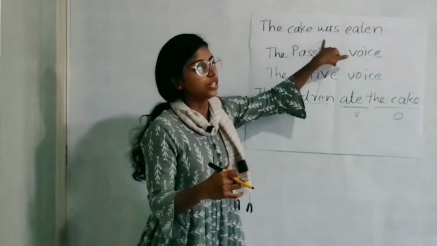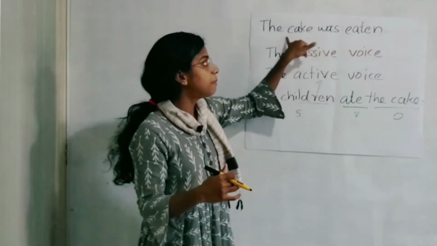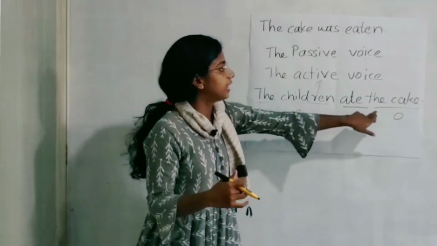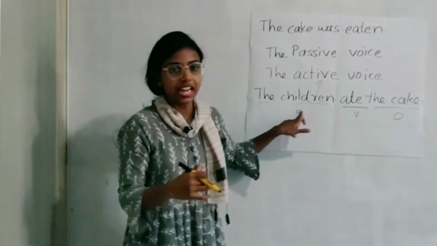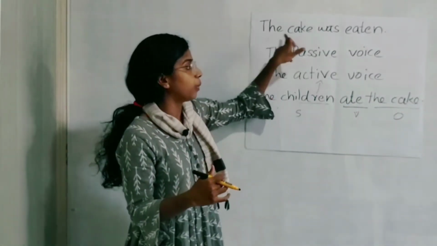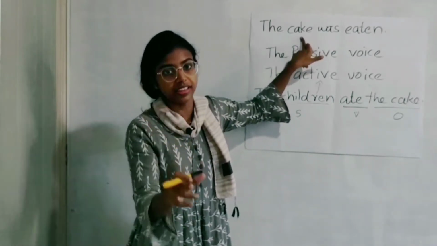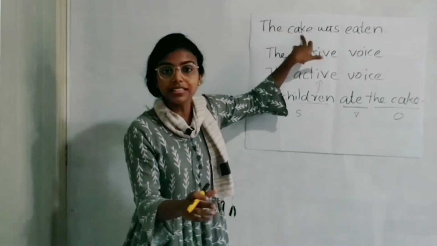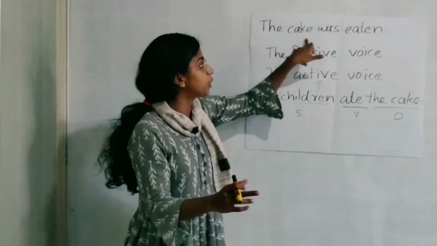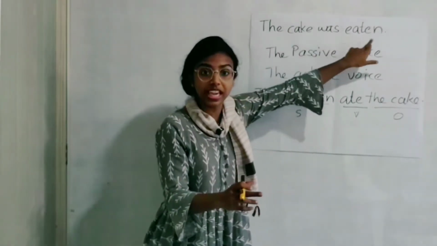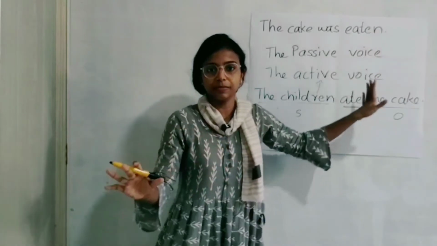The cake was eaten. So in the passive form, the object of the original active sentence got the importance. What happened to the cake is the important thing there. And what happened to the cake? It was eaten.